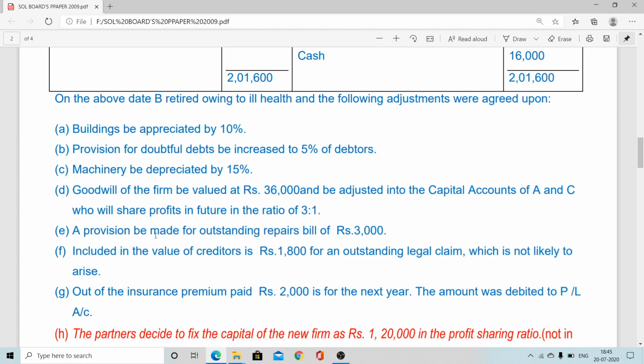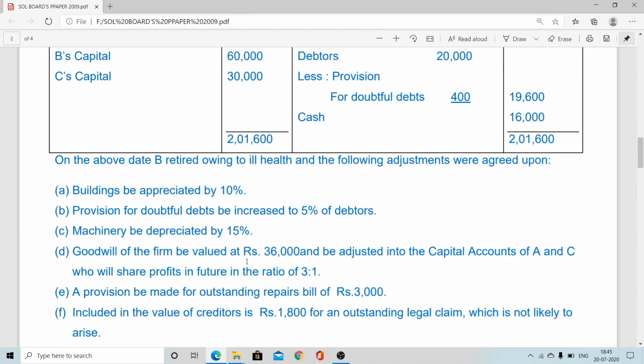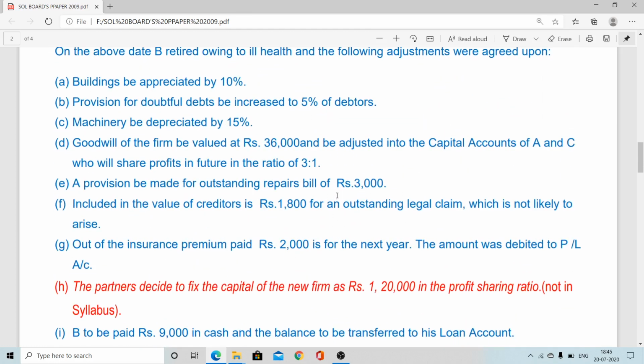Now after that, a provision is to be made for outstanding repair bill rupees 3,000. No such bill is recorded, so it is an unrecorded liability. We know how to deal with unrecorded liability as well as unrecorded asset. Revaluation account debit to.